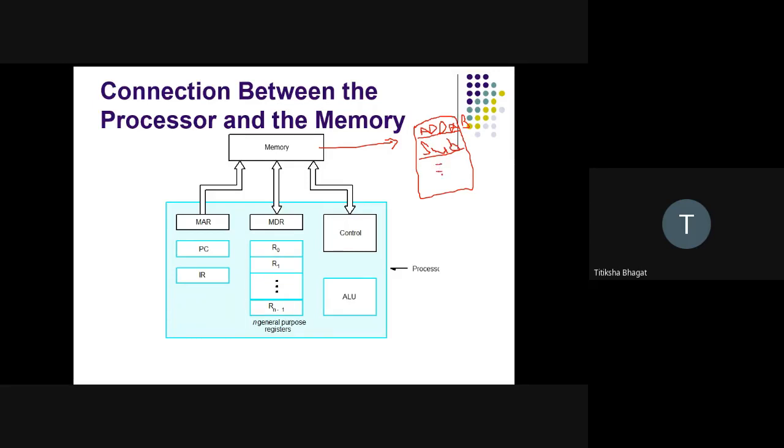Then we have another instruction over here. Since our memory is able to hold the instruction as well as the data, these are instructions, and this is my data. This is A, and this is B. The value of A here is 10 and the value of B here is 20.